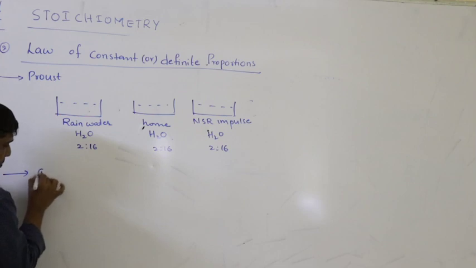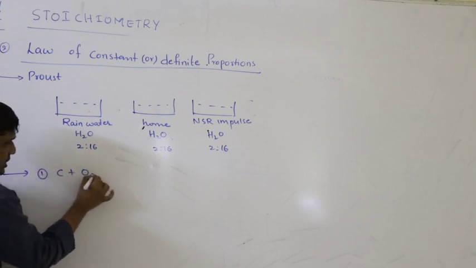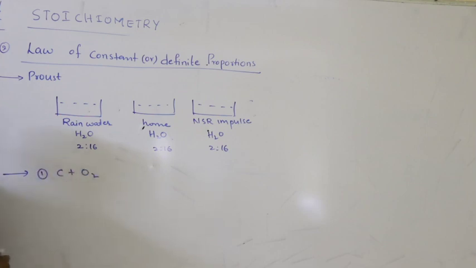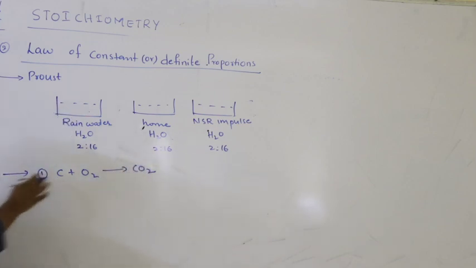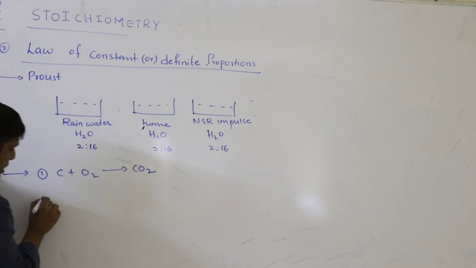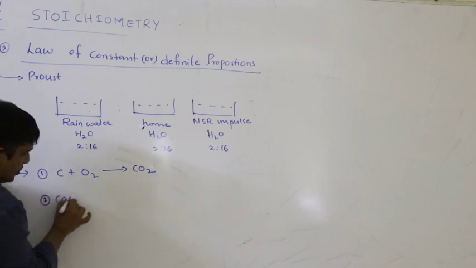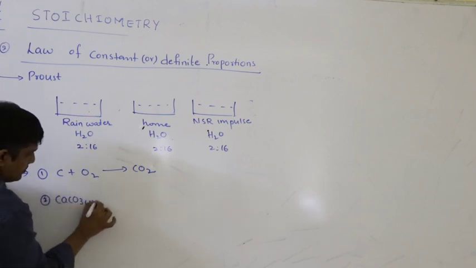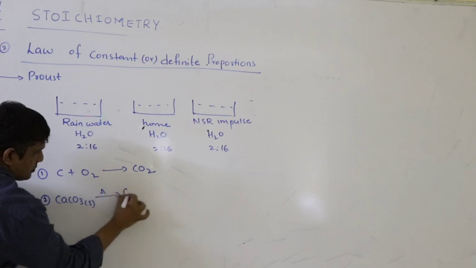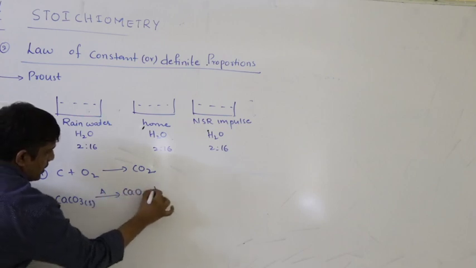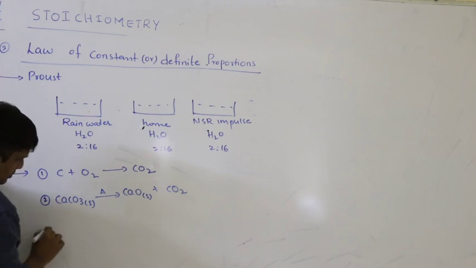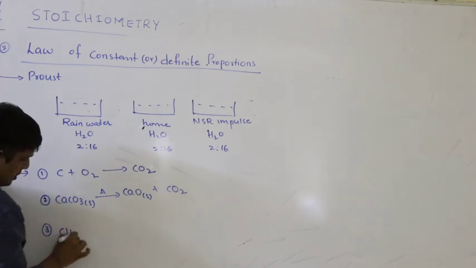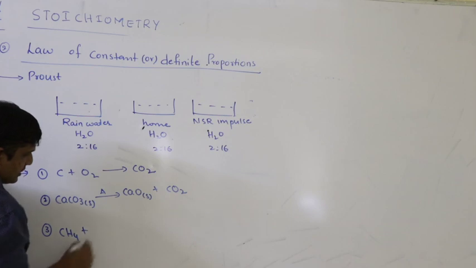Carbon dioxide. You can prepare carbon dioxide by burning coal. You will get carbon dioxide. This is one source, burning of coal in air. The second one is decomposition of calcium carbonate. You will get carbon dioxide. Third, burning some fuel like methane gas.